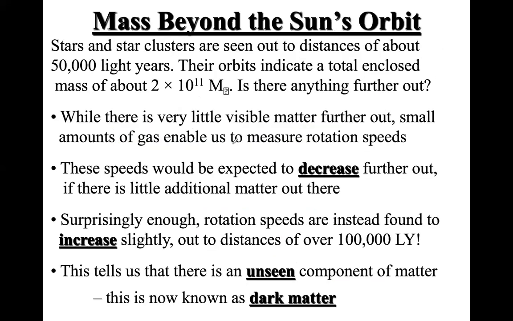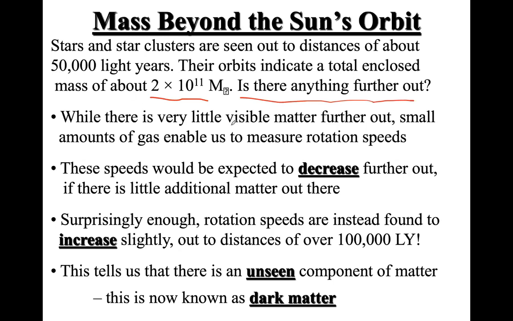Right, but there is some material beyond the sun's orbit, which means there are some stars and star clusters that you can see out to distances of about even 50,000 light years, far away from the sun's orbit. And their orbits indicate that the total enclosed mass is around 2 times 10 to the power 11. So it's roughly twice what we get just by considering the sun. Now the question is, is there anything further out apart from this material that we see?